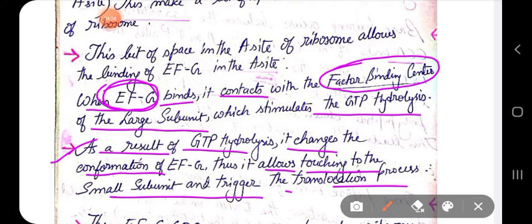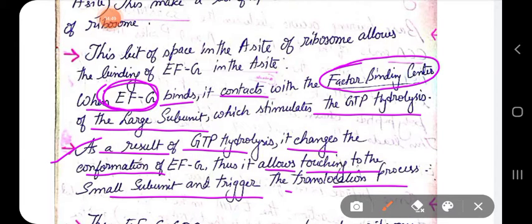So, simple thing, after the peptidyl transferase reaction, EFG goes and binds to the A site of the ribosome, where it interacts with the factor binding center. Factor binding center again stimulates the GTPase activity of the EFG, because EFG is also a GTP binding protein.